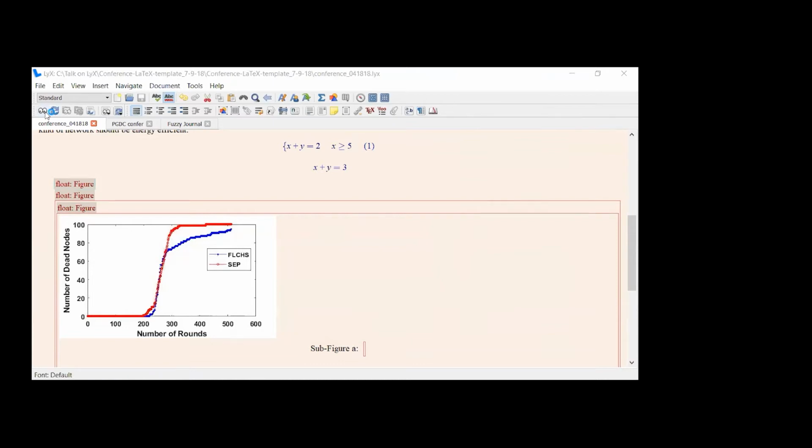So stop share here, and let me share the PDF. So this is how your image will look.